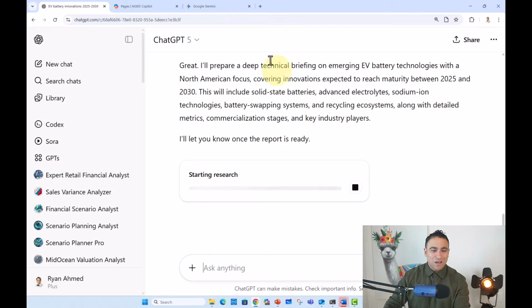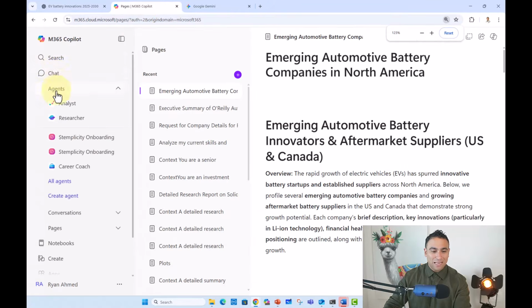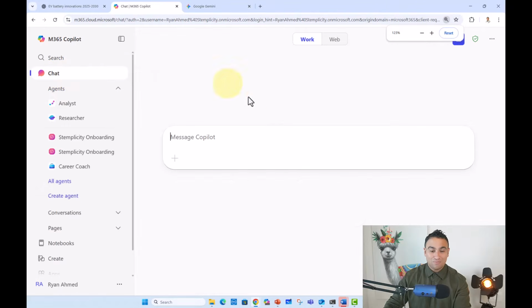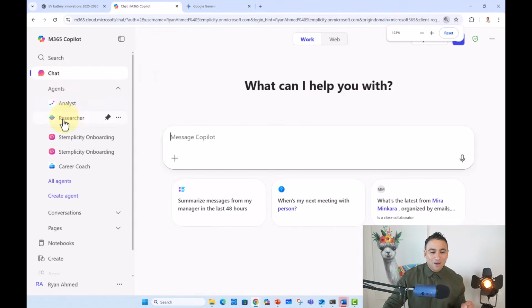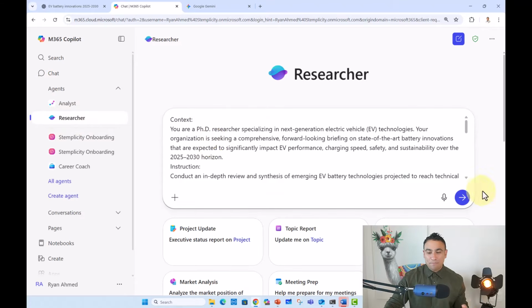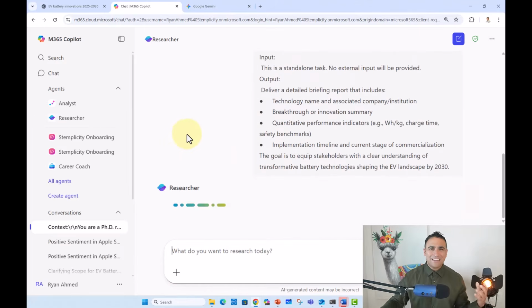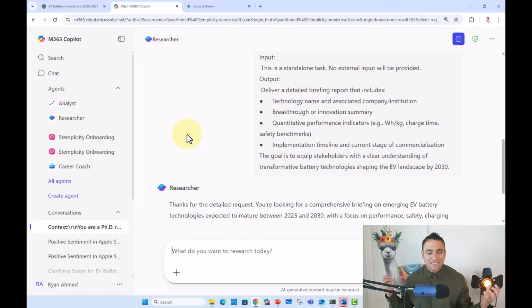What I'm going to do as well is navigate to Microsoft CoPilot here. So this is Microsoft CoPilot. On the left-hand side, I have also what we call a researcher agent. So if you go ahead and enable the researcher agent, I'm going to paste that exact same prompt. I'm going to go ahead and run it. And this is again another AI agent. It kind of works the same, but I just want to show you the capabilities of those.